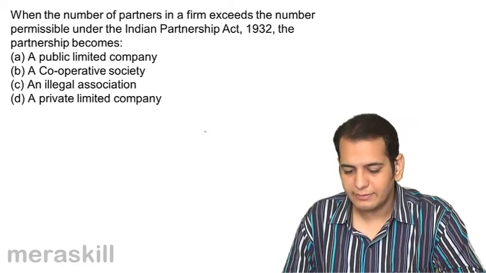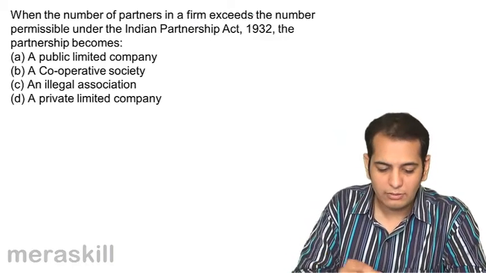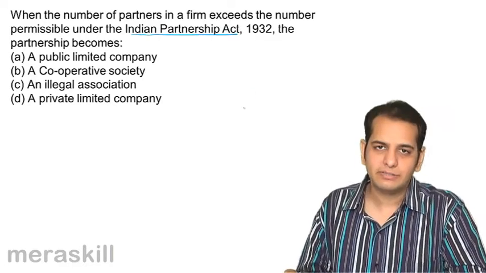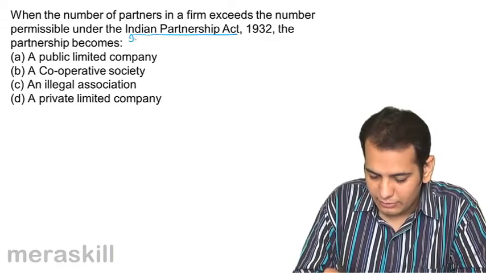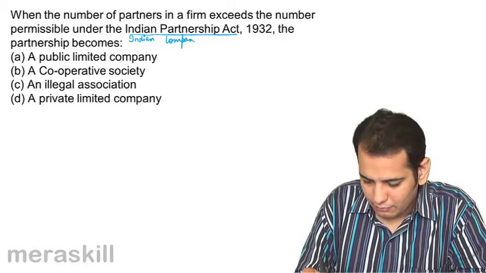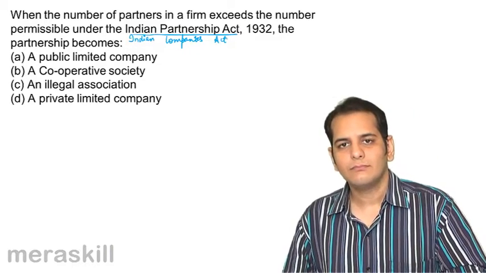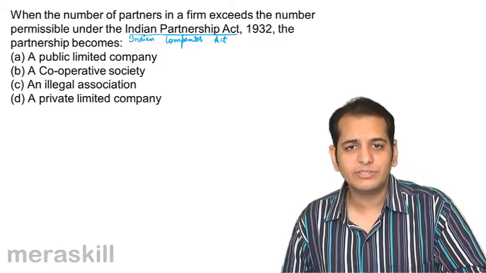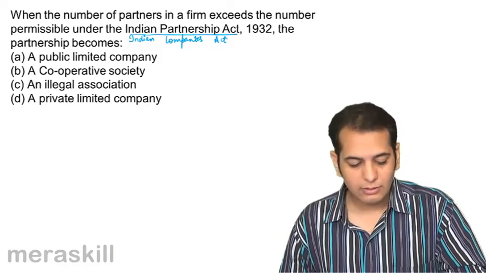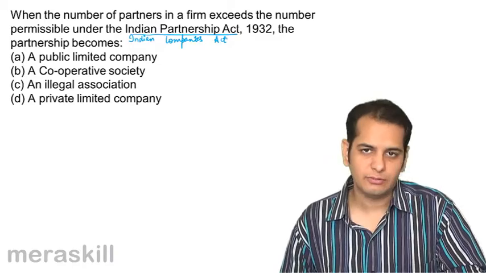Now, there's one thing that I'd like to tell you, that the permissible number is not given in the Indian Partnership Act. It is given in the Indian Companies Act. So what happens is, many a time a question is asked as to in which of the following acts is the maximum number of permissible members given for an association.